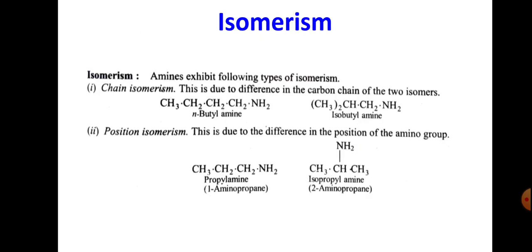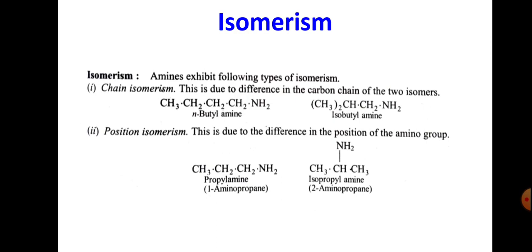And now isomerism. Isomerism is a concept: if we recall previous knowledge, compounds having the same molecular formula but structurally different.